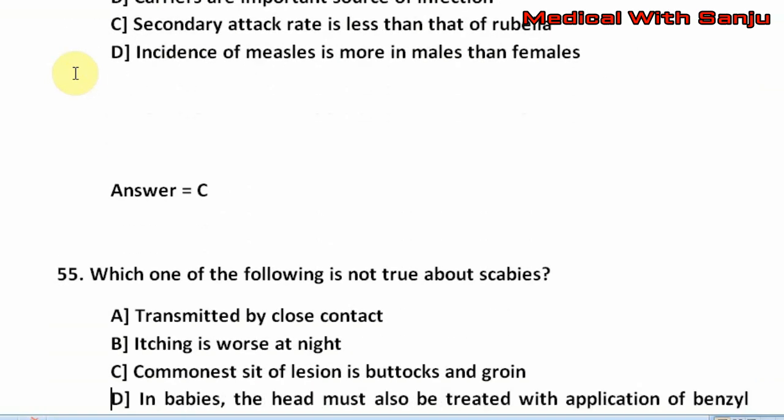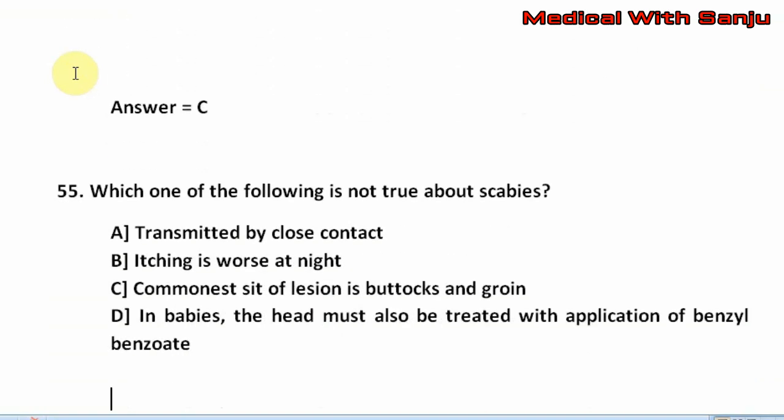Question number 55. Which one of the following is not true about scabies? Option A, transmitted by close contact. Option B, itching is worse at night. Option C, commonest seat of lesion is buttocks and groin. Option D, in babies, the head must also be treated with application of benzyl benzoate.